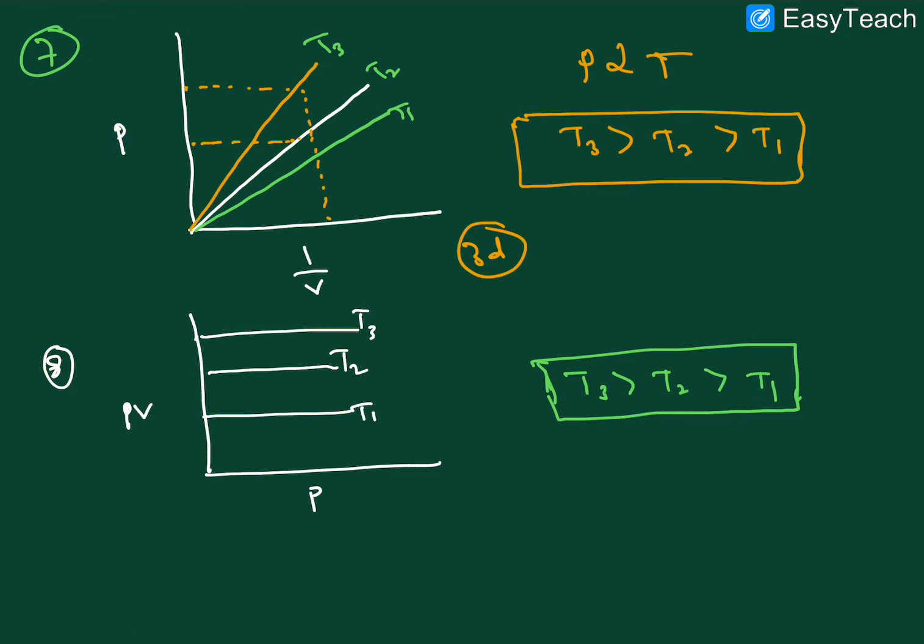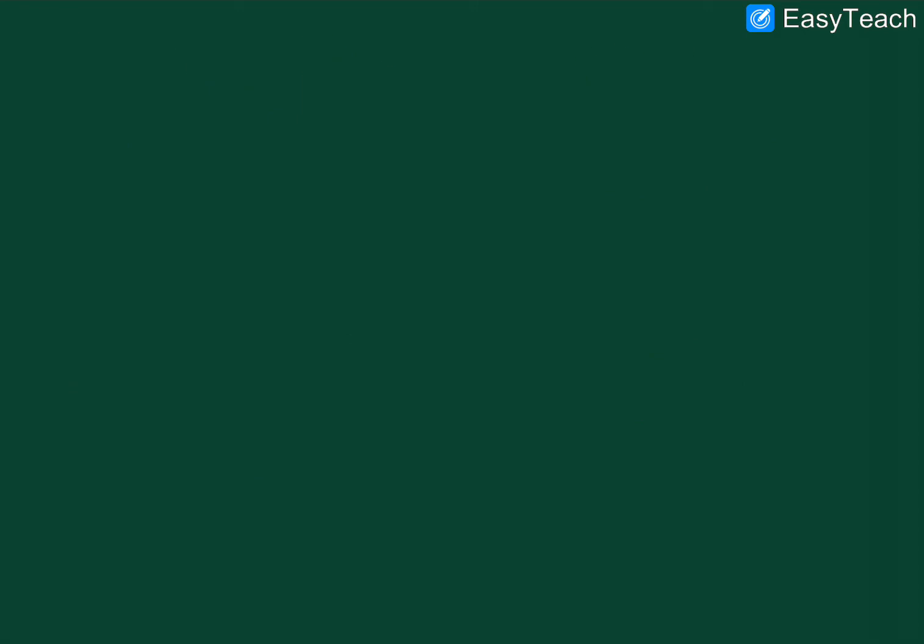This is the PV that is constant, right? Already derived this one, but now we are changing the temperature variation also, right? This is the order of the temperature. I hope it is clear. Next one, ninth one graph, right?